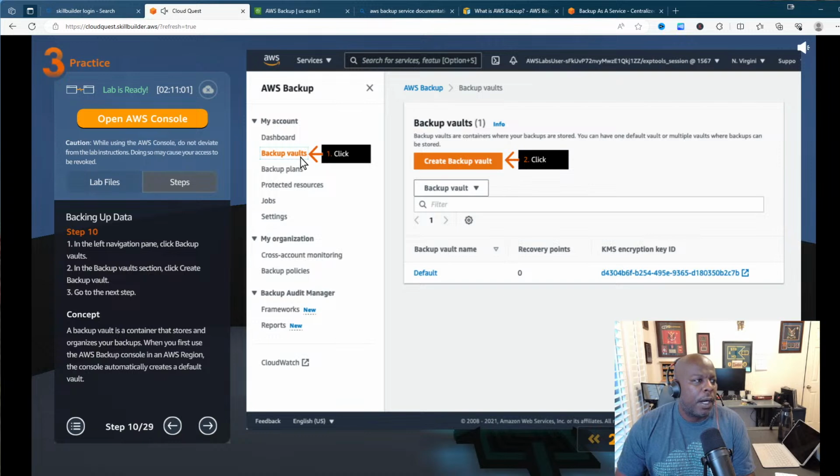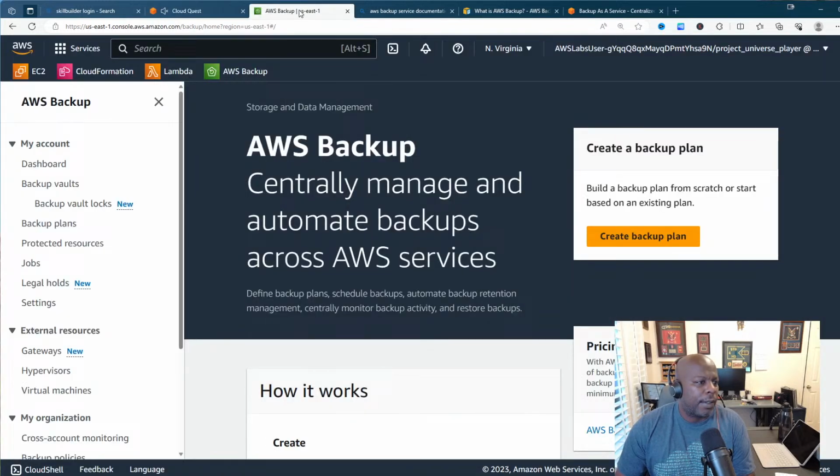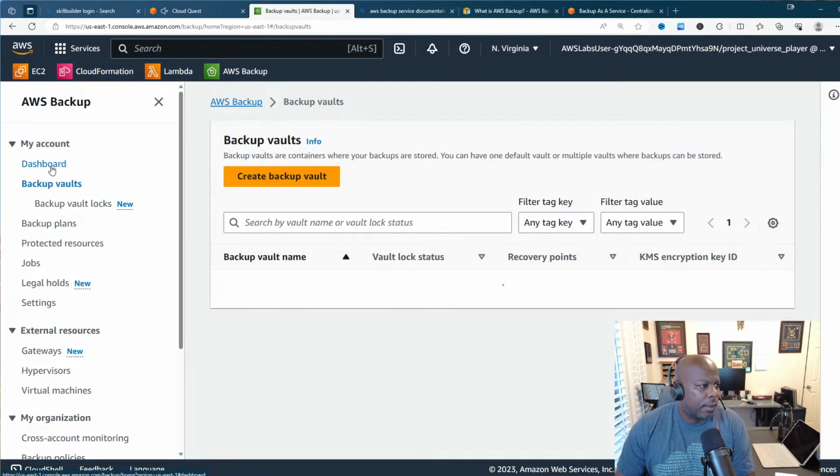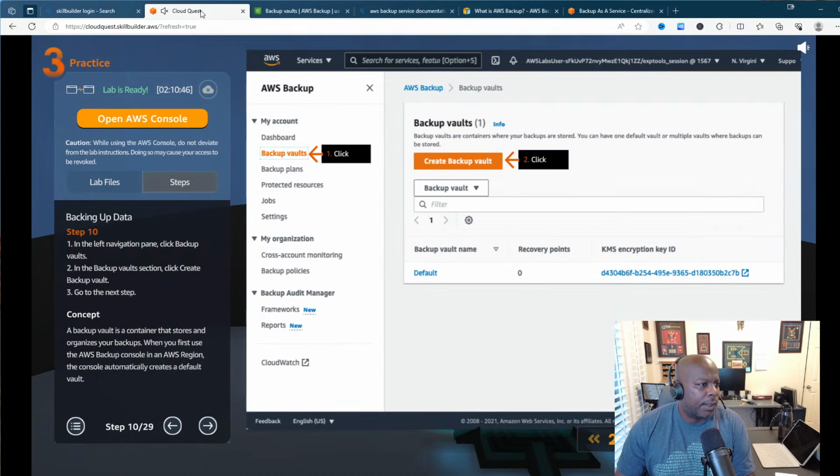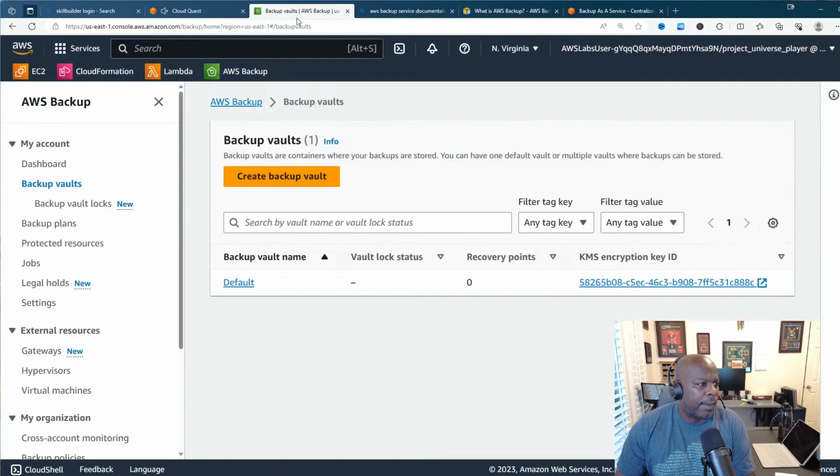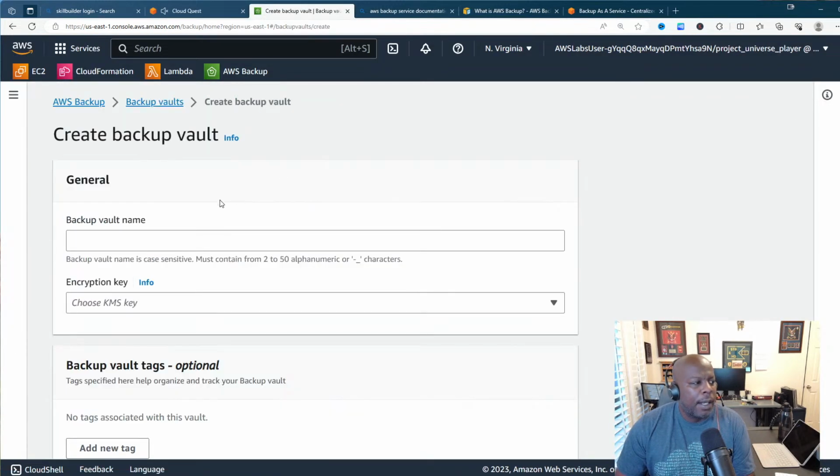So now we come here. First thing is click on Backup Vaults, and the second is Create Backup Vault. You see that's defaulted right there. So yep, Backup Vaults, and then Create Backup Vault. So we want to create a Backup Vault.